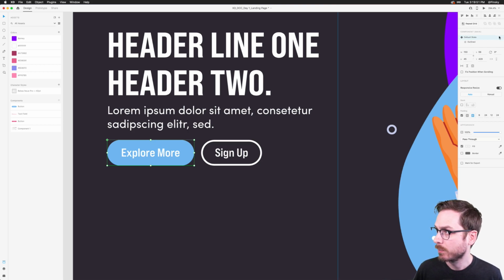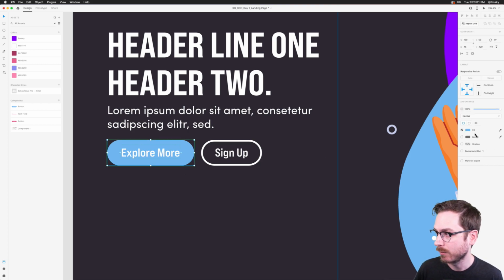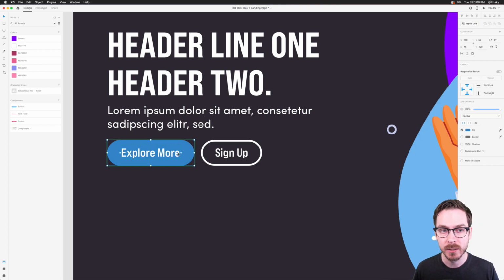All right. So one more state we can add is a hover state, right? So what we can do, we can press the plus button. We're going to talk a lot more about states over the course of the challenge. I can add a hover state just like this. And for this one, nothing too crazy. All I'm going to do is select the background color and maybe just darken it a touch, just like that, right? Very simple. Of course, you can add animation to the hover states if you wanted to. If you had icons, you can make them a little bit larger. You can also make the container a little bit larger, but we're keeping things pretty simple today.